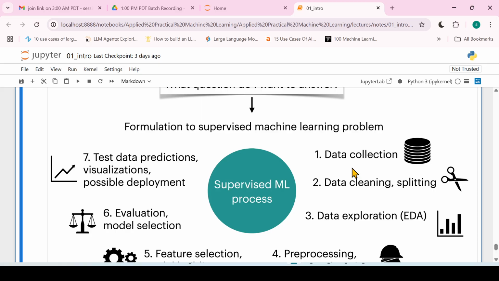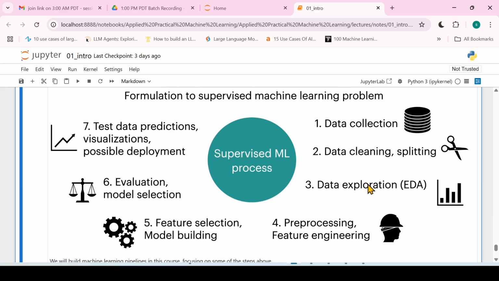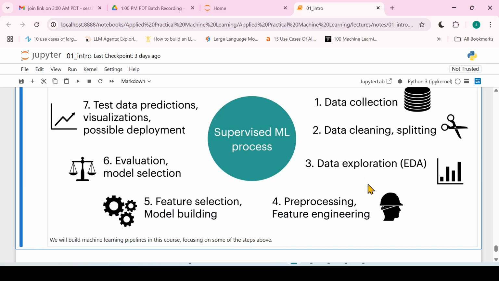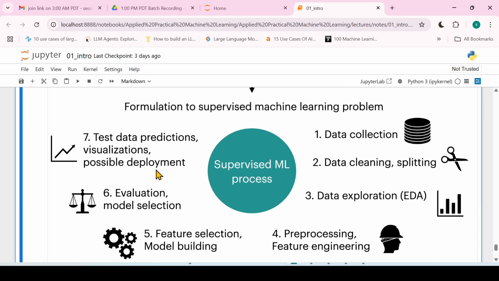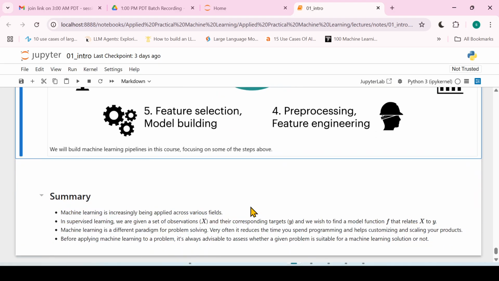But before that, sometimes we also need to clean the data. Then we need to do the data exploration. After that, we'll do the pre-processing and the feature engineering. Then we'll do the feature selection. Then we'll do the model selection and the evaluation. And then after that, we'll deploy the model and then test it, right? So there is a lot of jargon we have to understand for this entire supervised or any machine learning task, right?